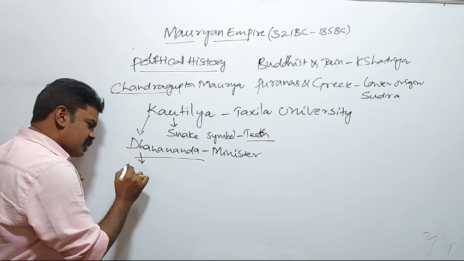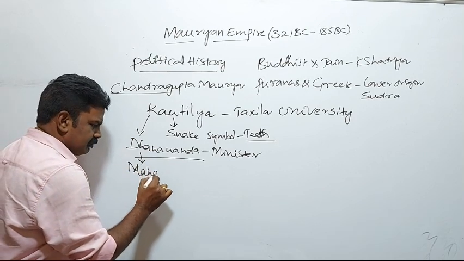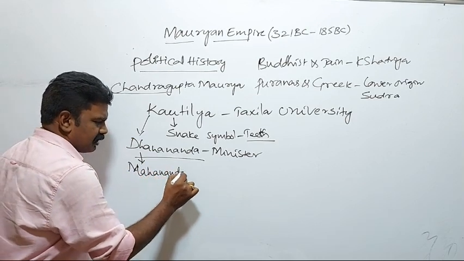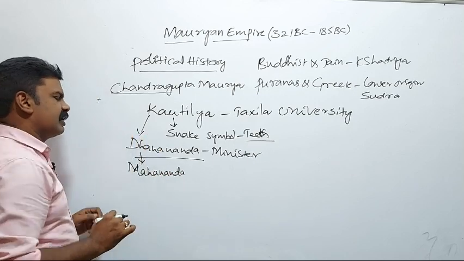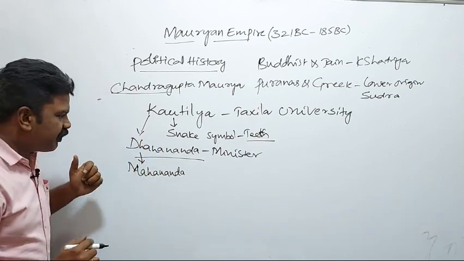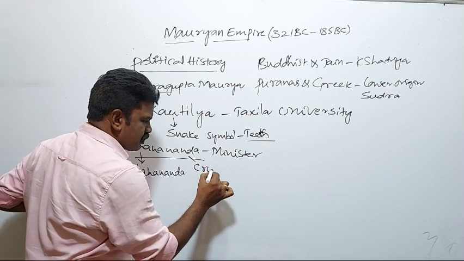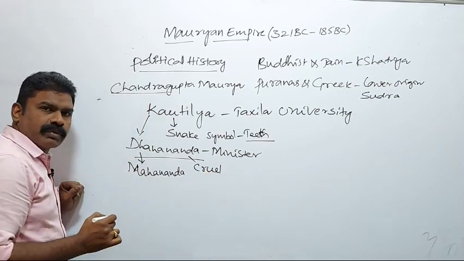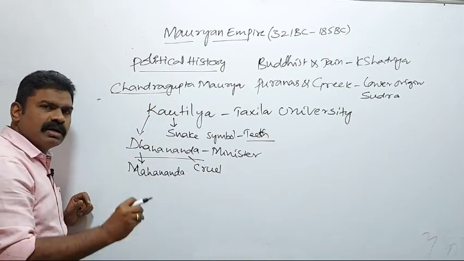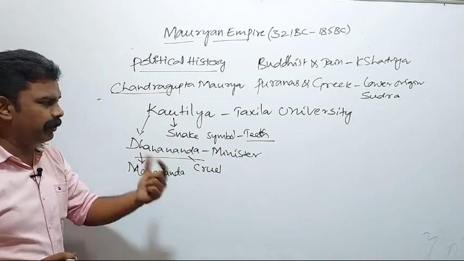Dhanananda was originally called Mahananda. Why was he called Dhanananda? He was a very cruel ruler. He did not bother about the sufferings of people.